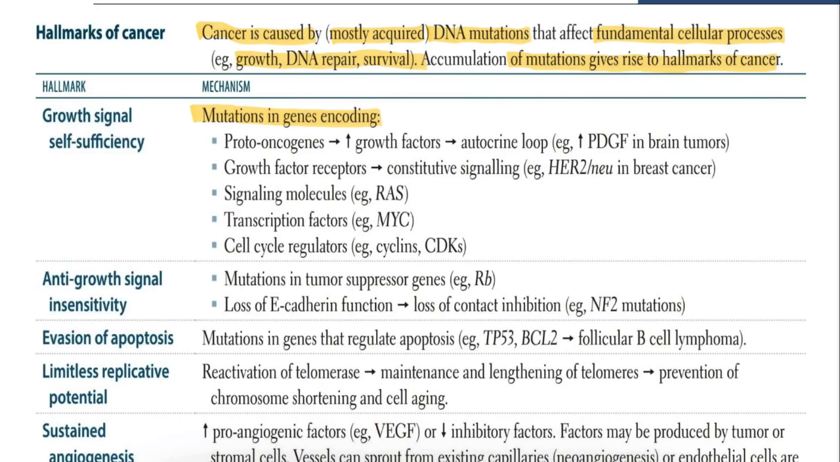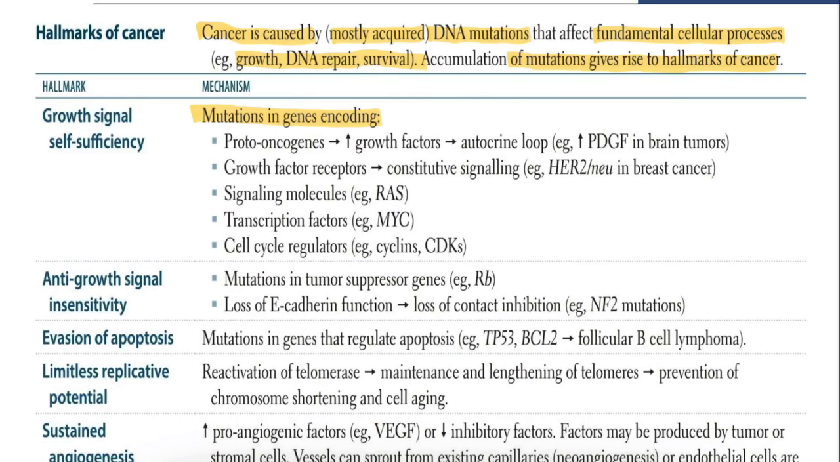proto-oncogenes, with increased growth factors and an autocrine loop, for example increased PDGF in brain tumors. Growth factor receptors with constitutive signaling, for example HER2/neu in breast cancer. In signaling molecules, for example RAS. In transcription factors, for example MYC, and cell cycle regulators, for example cyclins and CDKs.